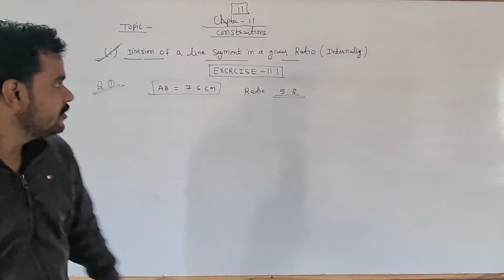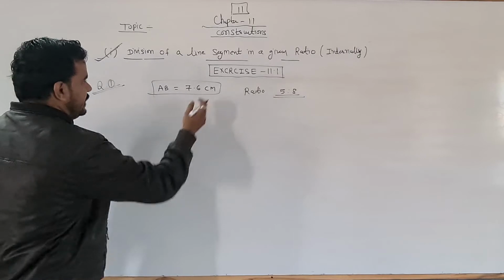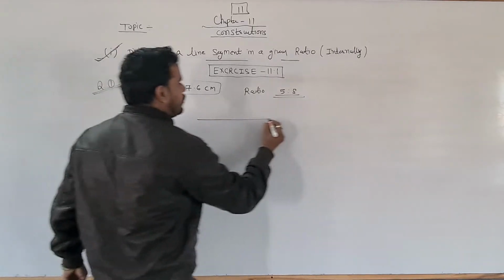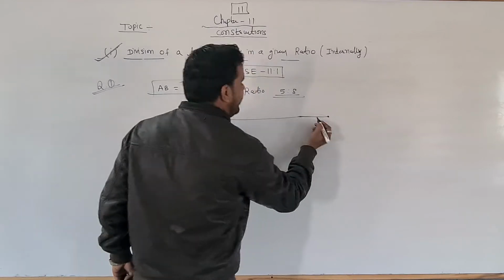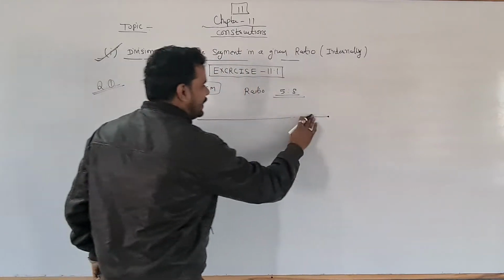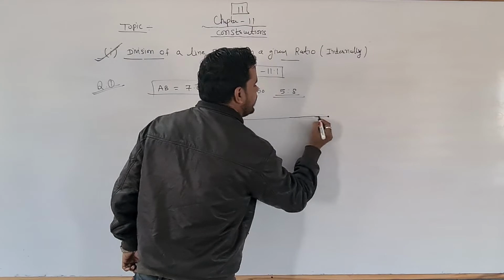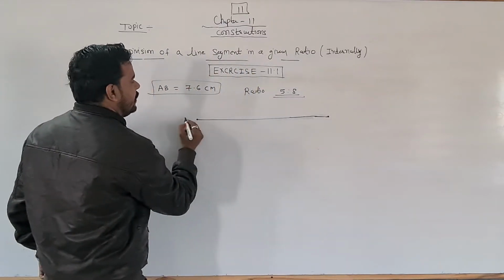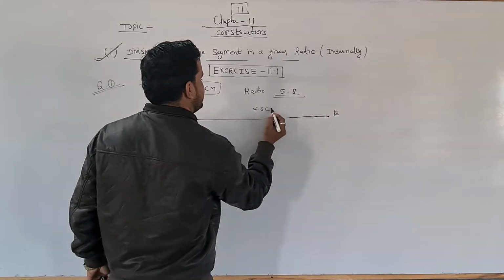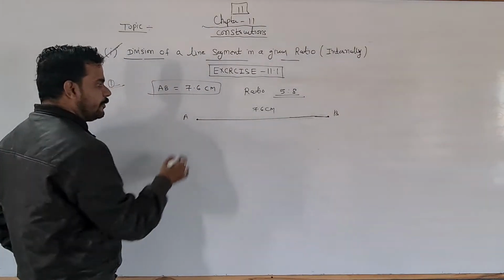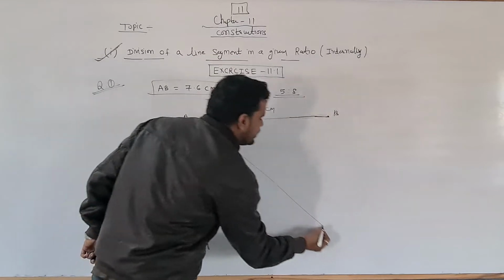So first of all, as noted, we have to make a line segment of 7.6, so draw a line segment of 7.6. You have to draw it with the scale. I do not have a scale, that is why I draw simply like this. You have to draw with your scale, otherwise you will get the wrong answer. So AB is 7.6 centimeters. After that, as I told you, make an acute angle here like this.